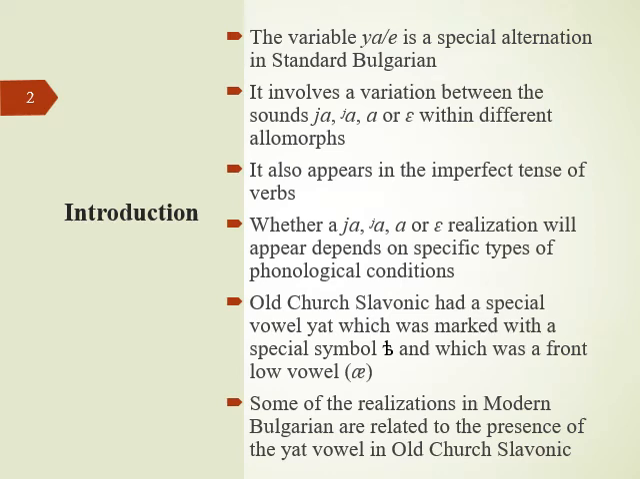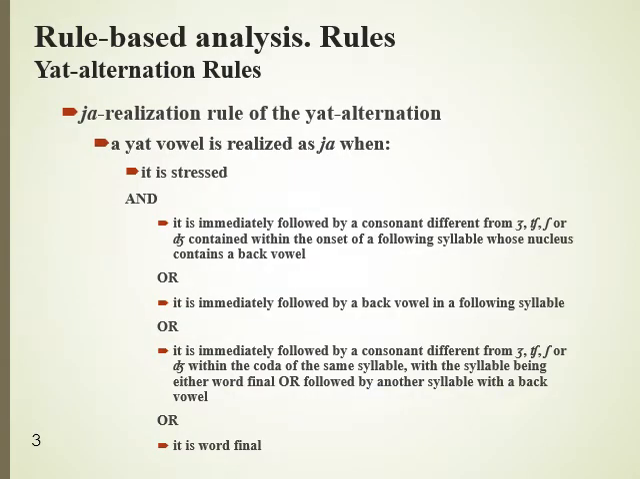The variable Ya-E is a special alternation in standard Bulgarian. It involves a variation between the sounds ya with palatalization, a, or e within different allomorphs. Which of these realizations will appear depends on specific types of phonological conditions. In this part, I will talk about the rules that are relevant for accounting for the Yat-alternation in Bulgarian, and also for the imperfect tense.